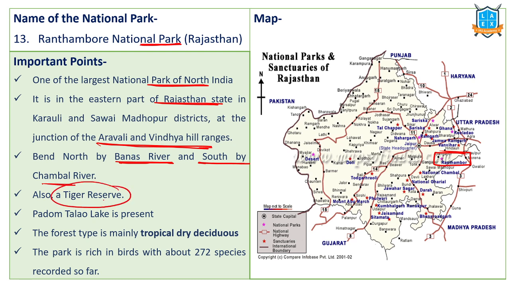It is also a tiger reserve. In Ranthambore National Park, there is a lake called Padam Talav Lake. It consists of tropical dry deciduous forest, and there are many species located here. Ranthambore National Park is very famous for tigers.